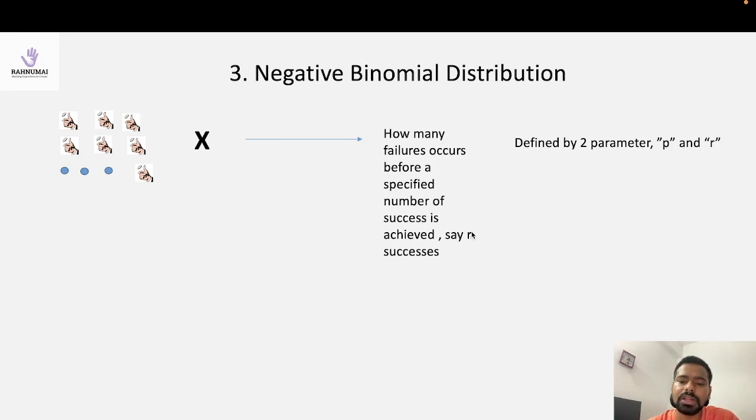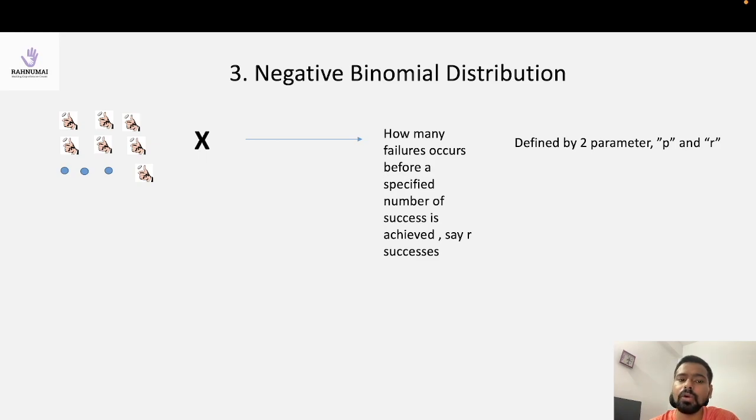This denotes how many failures occur before a specified number of successes is achieved, say r successes. Let's fix the value of r here as 1. So what is the meaning of this? Let's say success is denoted by head. How many times do you need to toss the coin before you see the first head, or the first success? So basically it counts how many times you will fail before you achieve your first success.